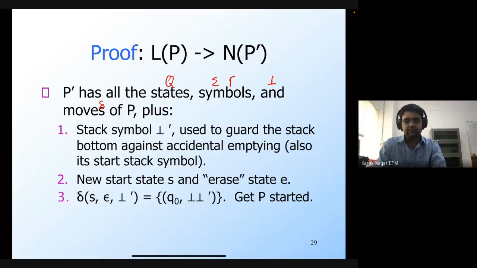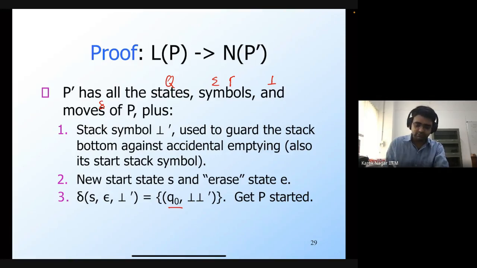What are the transitions from the start state? The start state S of P prime has only one transition, and it's an epsilon transition. Without consuming any of the input symbols, if it sees a bot prime on the top of the stack, then it's going to move to Q0, which is the start state of P, and it's going to push P's bottom, P's initial stack symbol, onto the stack.